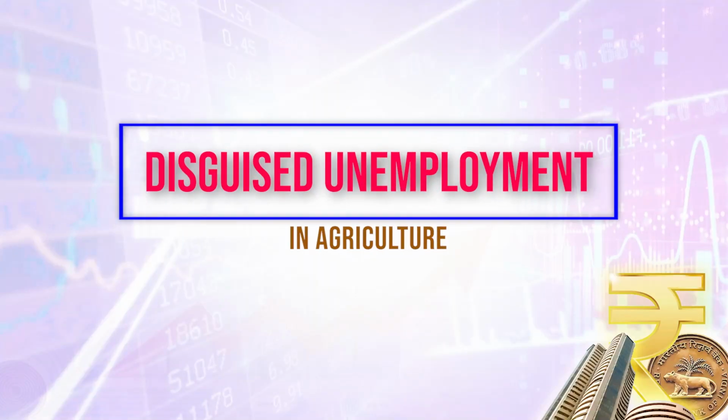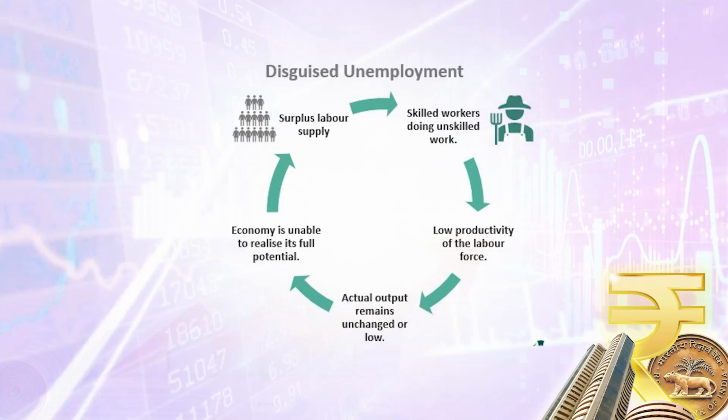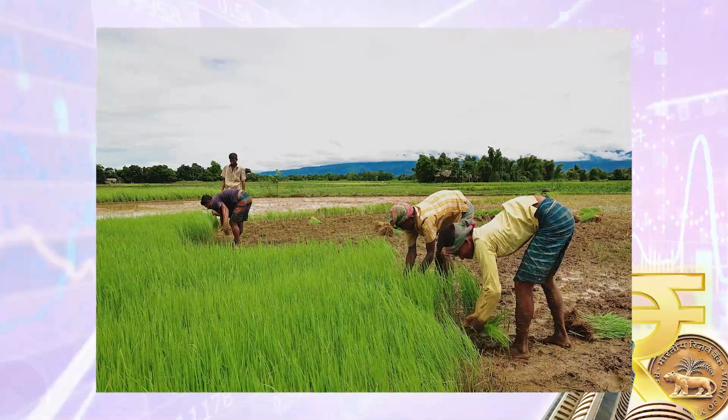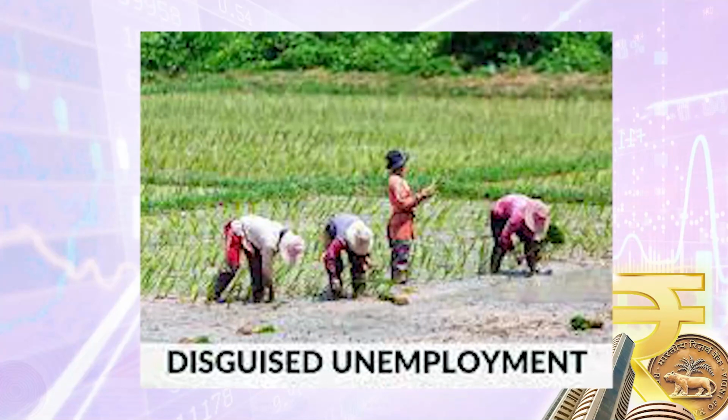Another vital problem of the agricultural sector is disguised unemployment, and this is because of the overpopulation of India. Because of disguised unemployment, many people are employed in the agricultural sector, and if we can remove some of them to other occupations, we find that their marginal productivity will be zero. So actually they are contributing nothing, but it looks like they are employed. So this is disguised unemployment, which is also very common in Indian agriculture.